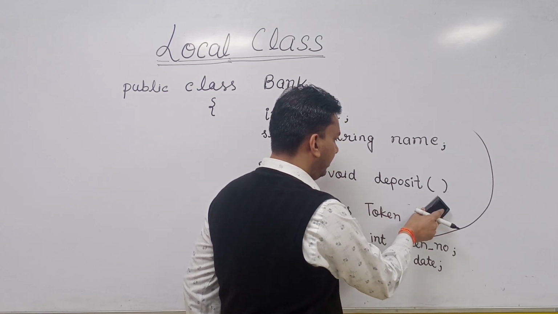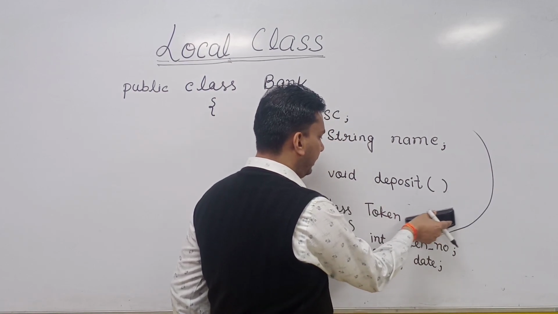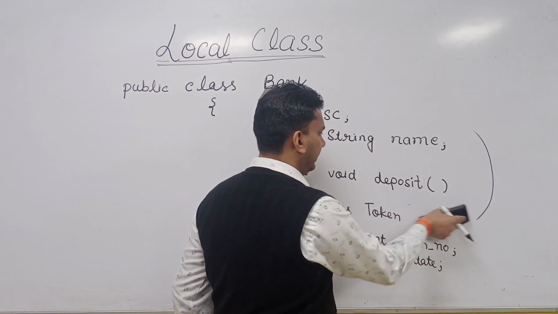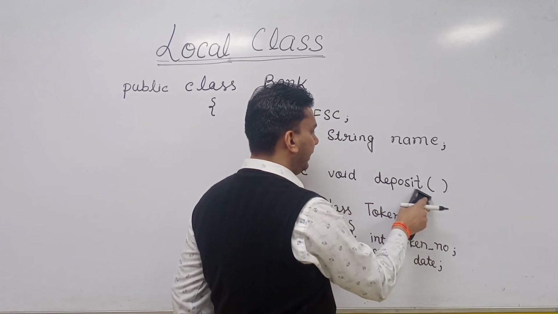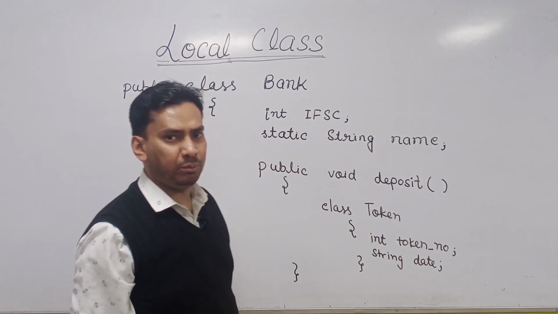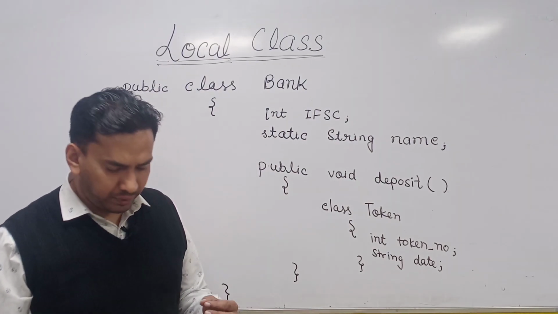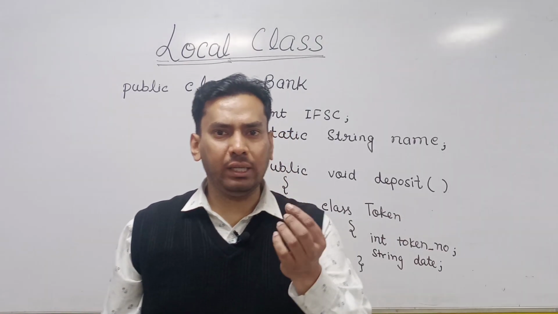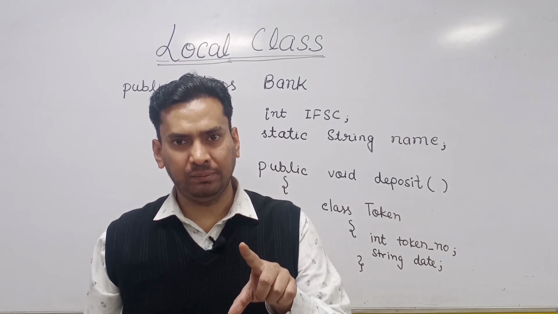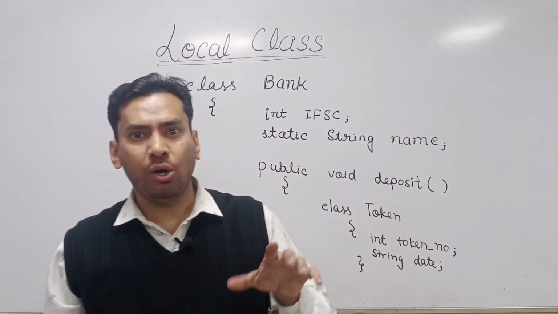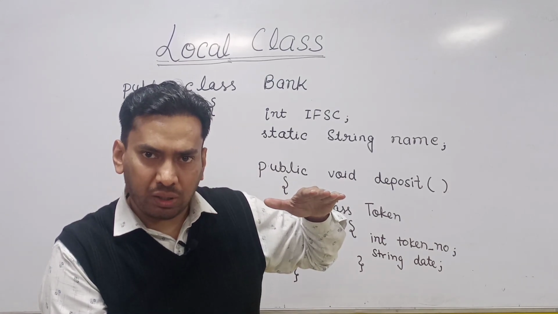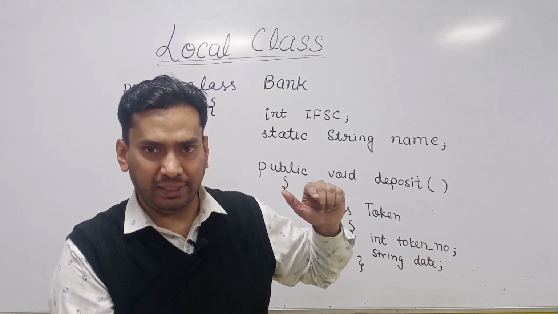Then third, and I think one of the most important points here, is instantiation. How will you create the object, and where can you create the object of the local class? It is very important. A local class object can be created only inside the block where it has been defined.